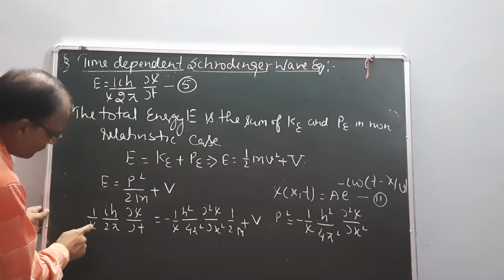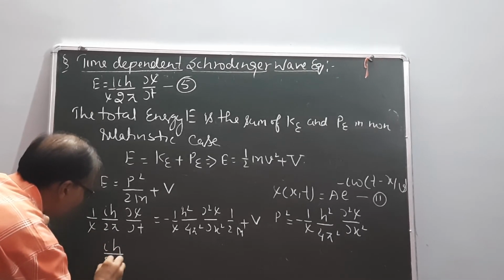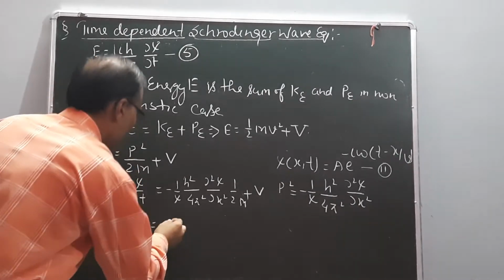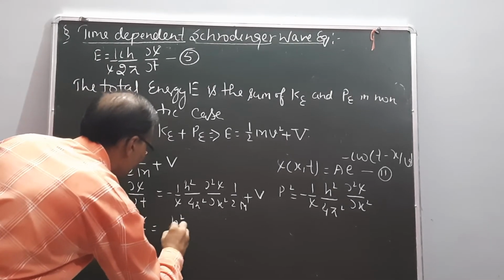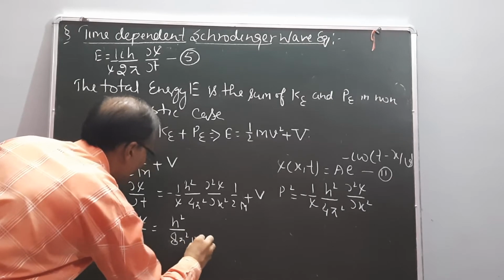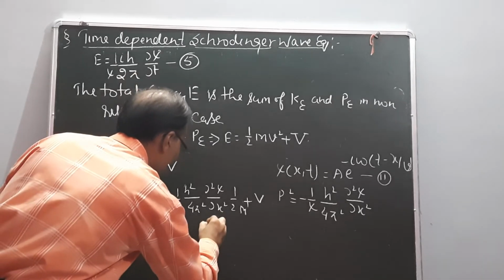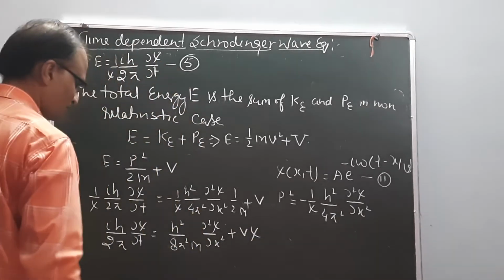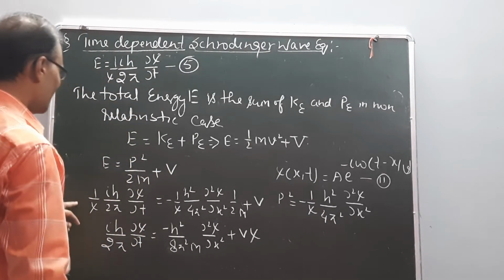We evaluate the value of psi. So I write the equation: i h upon 2 pi, del psi upon del t equals minus h square upon 8 pi square m, del square psi upon del x square, plus V psi.